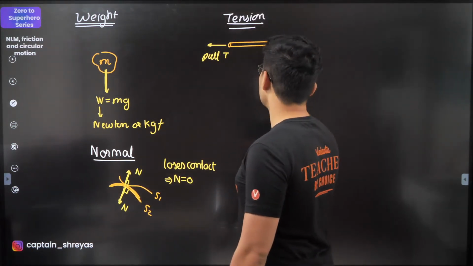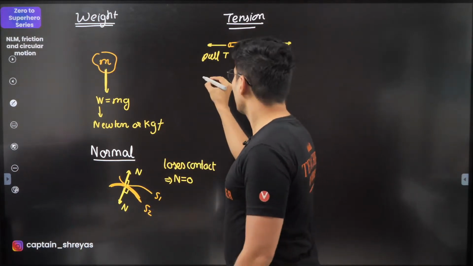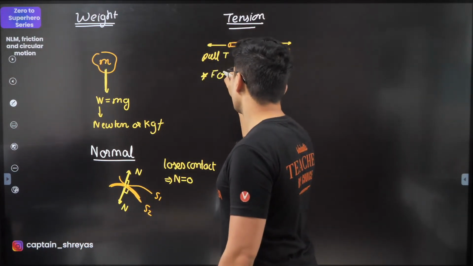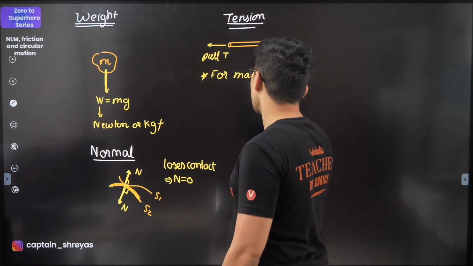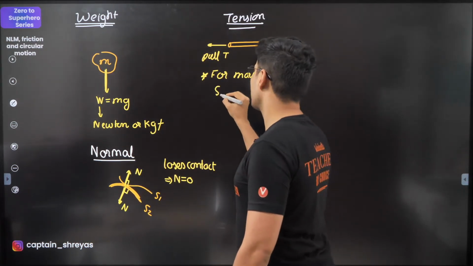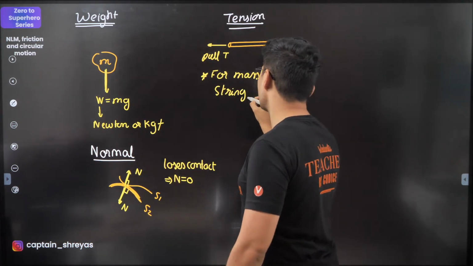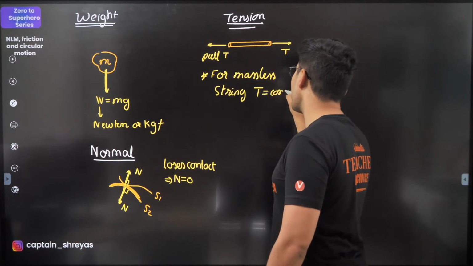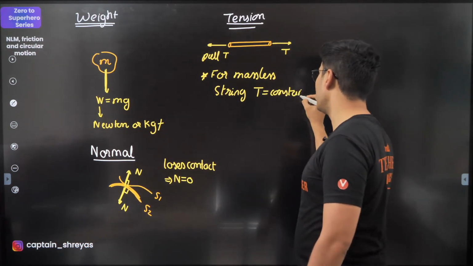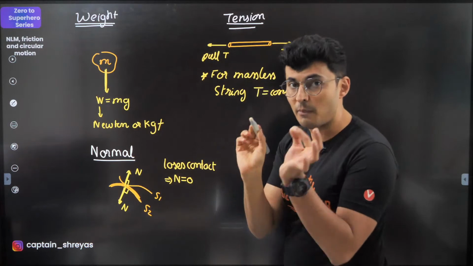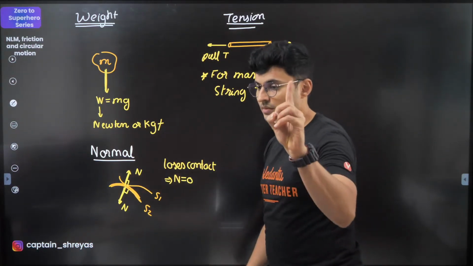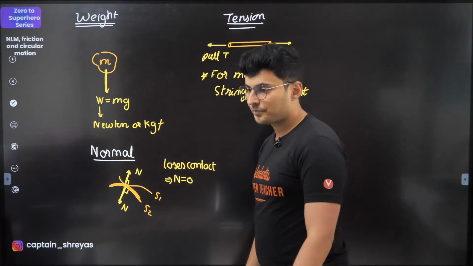This is T and this is T. Very important: for a massless string, tension is the same throughout. It is constant. It's never going to change for a massless string. Keep this in mind. Okay?